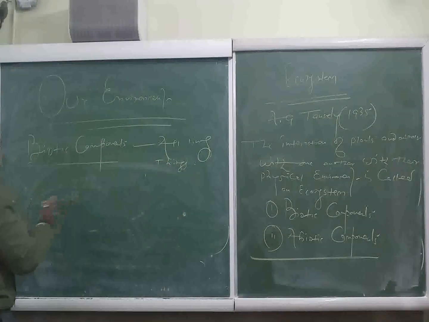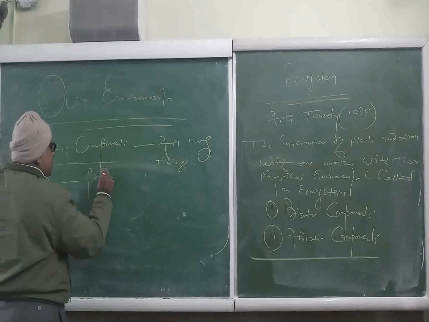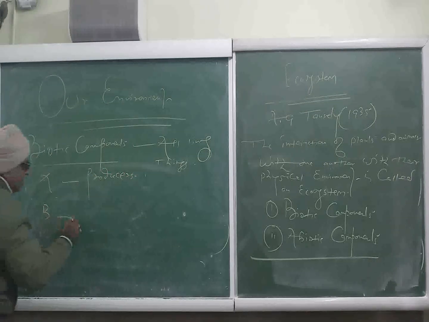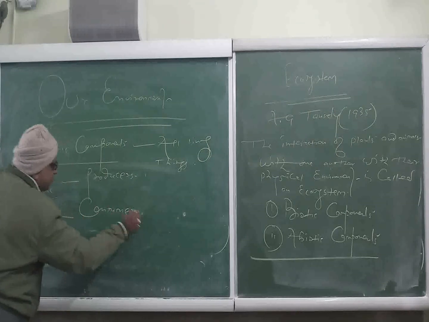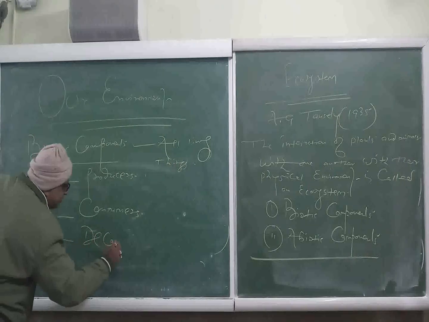And these biotic components have been further classified into three groups: producers, second one is consumers, and third one is decomposers.